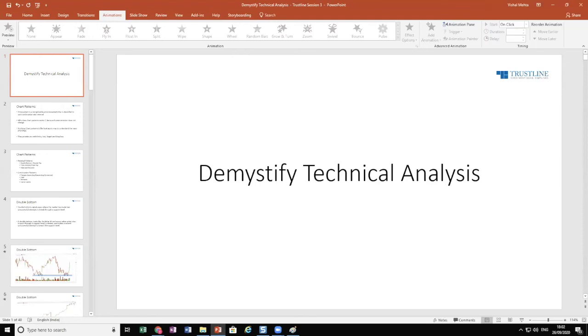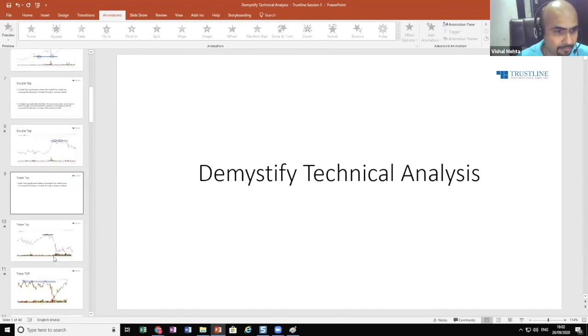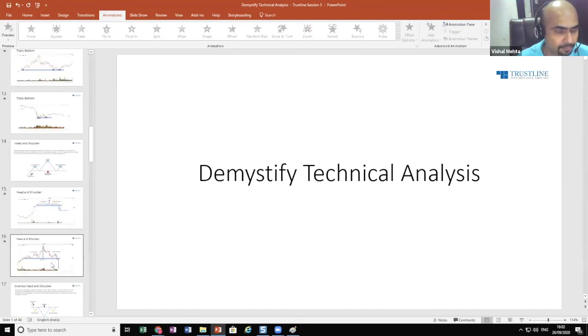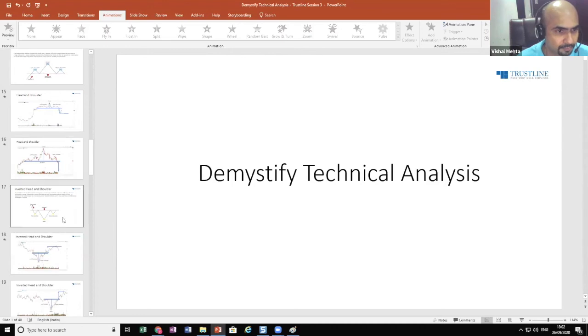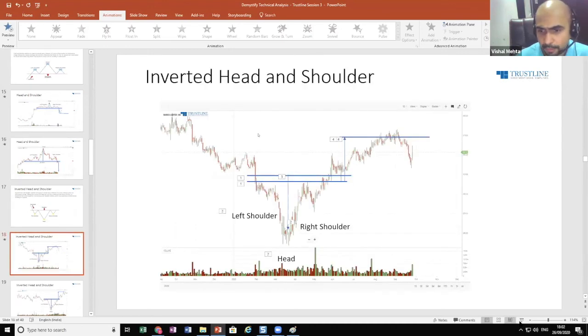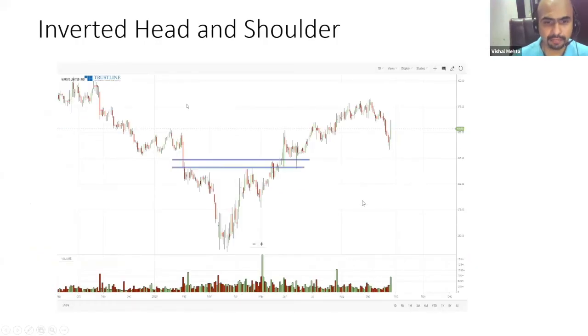So, Sagar is asking, how should volume be analyzed for breakout? Which is a very good question. So let's take an example of that. Okay. Guys, always remember this. If you want to throw a ball upward, you will need energy. If the ball has to drop, it will automatically drop because of the gravitational force.